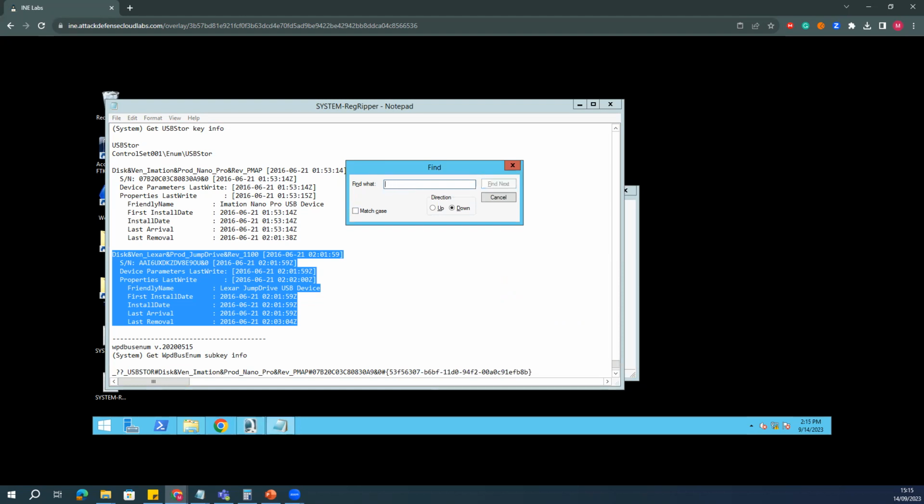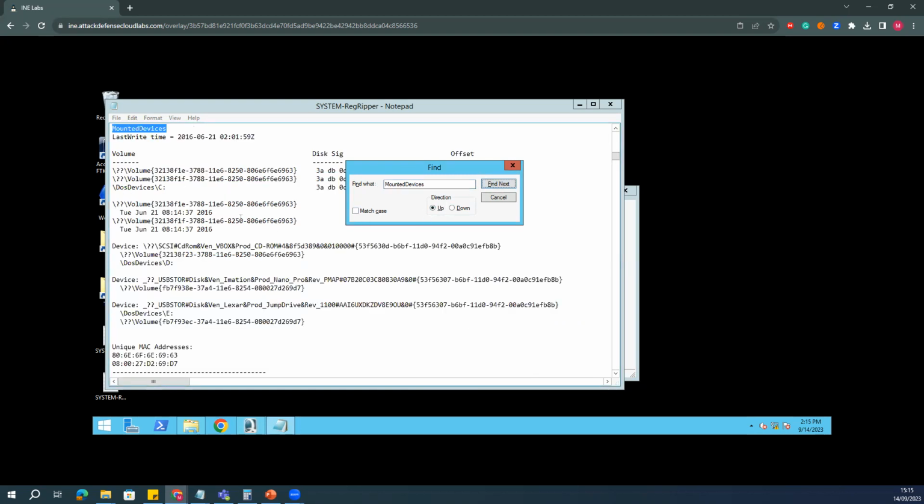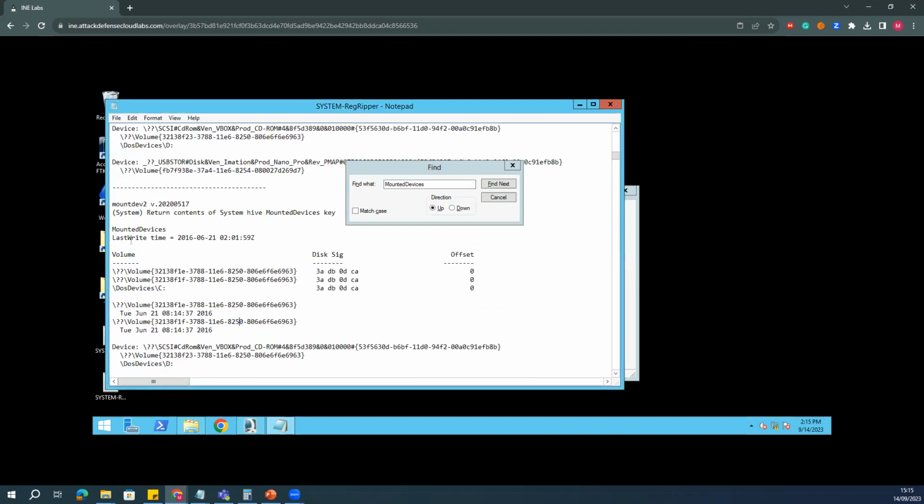mounted devices. If I go to mounted devices here, so here we go. In the mounted devices, you will see that these are the device signatures.